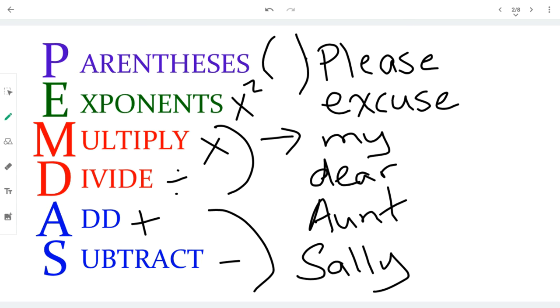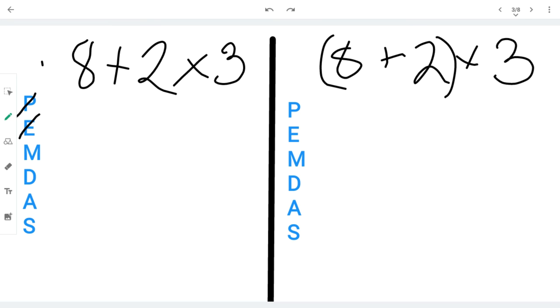And a really great way to remember the order of operations is please excuse my dear Aunt Sally. Many people use this to remember the order. Let's use that today. Here we have two expressions with the same numbers and the same operations, except one expression has a parentheses and the other one doesn't. By using the order of operations, I will show you why it's so important to follow the order. Let's begin.